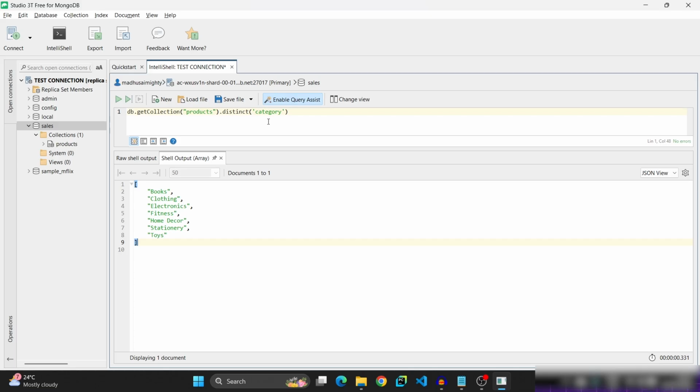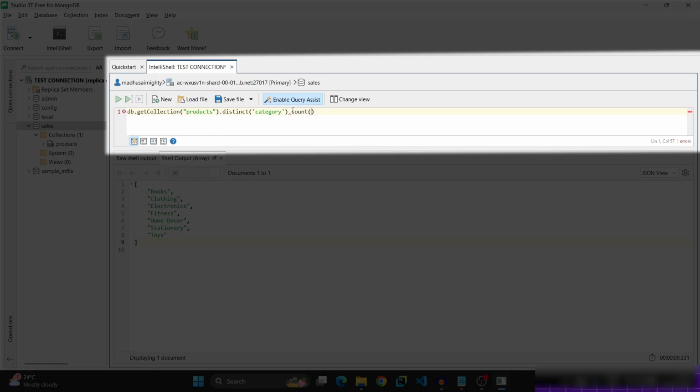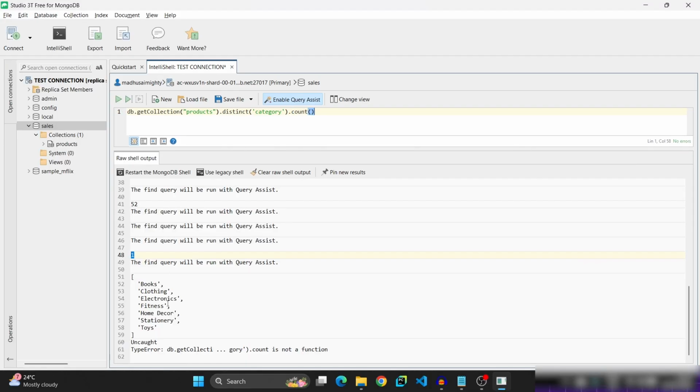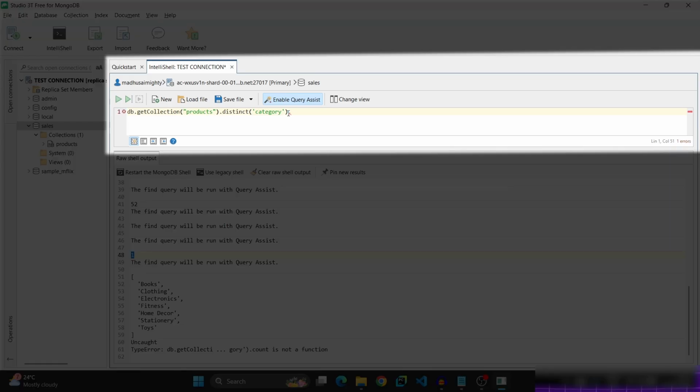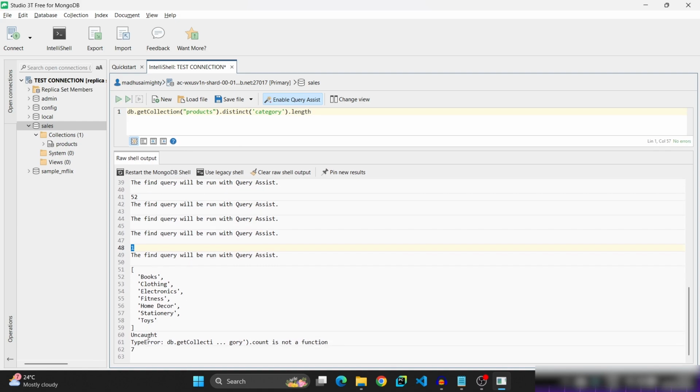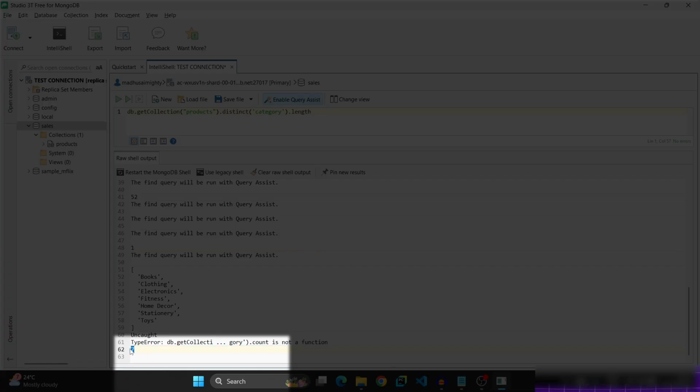Now we can combine distinct plus count to find the total unique values of a given field. After the distinct query, enter .length, to find the total count of distinct results. So here you can see 7. So there are a total of 7 distinct categories.